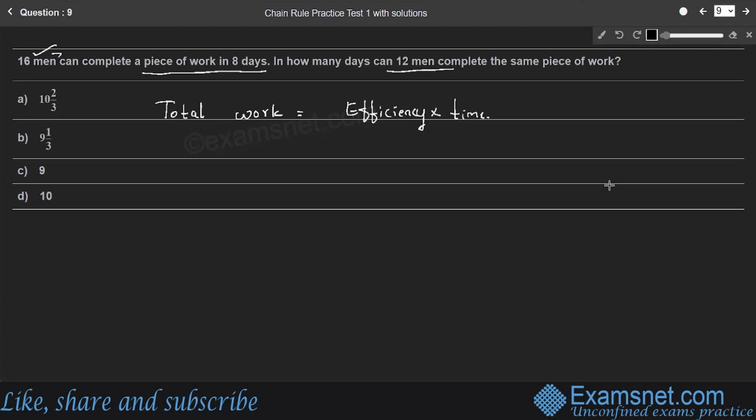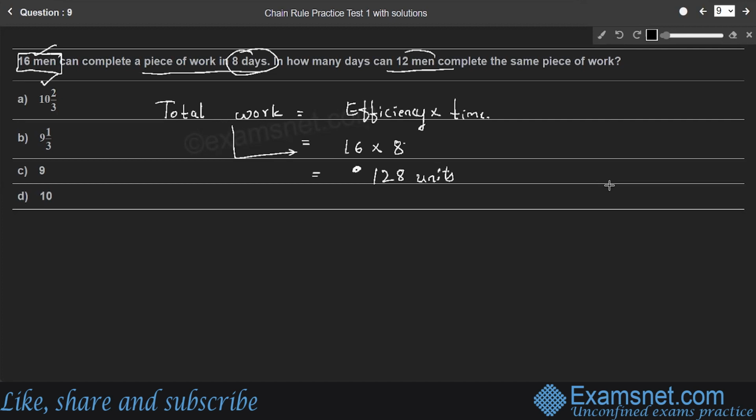In this particular case, 16 men, so it is nothing but their efficiency, right? So 16 into, they work for 8 days. Therefore, total work is 16 into 8, which is 128 units is the total work, right?